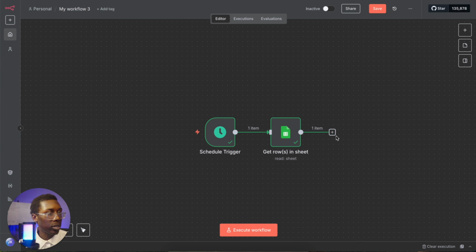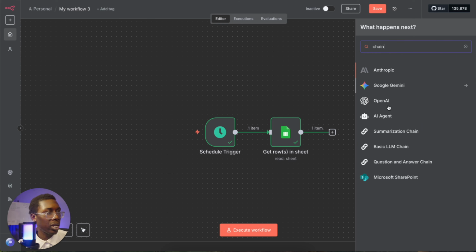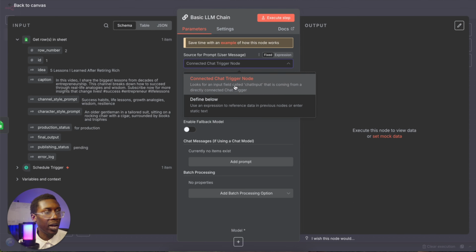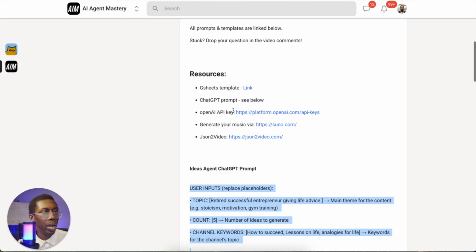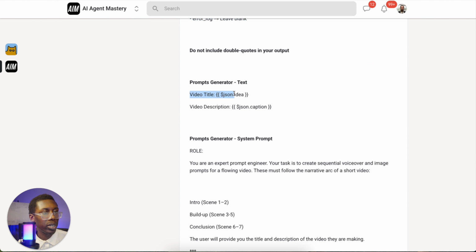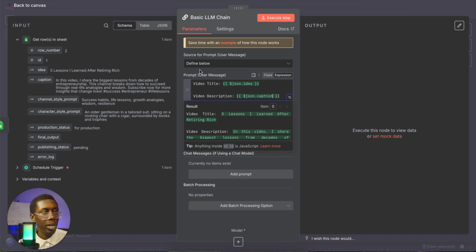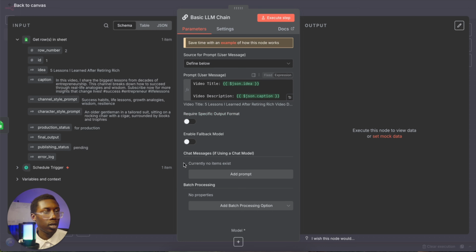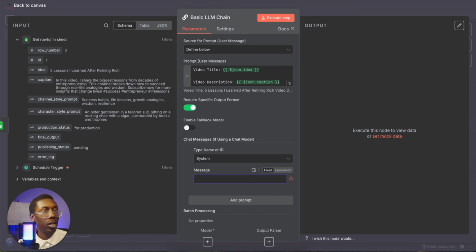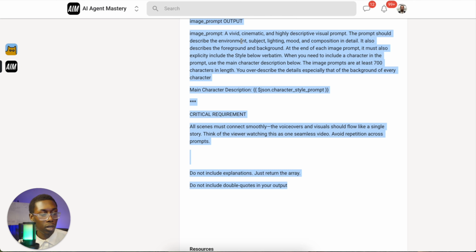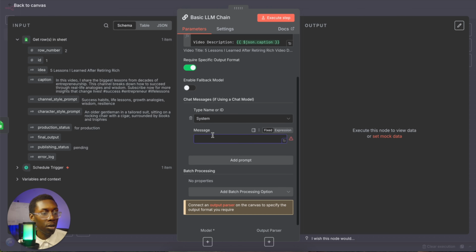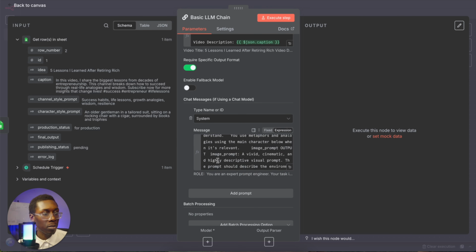So now what we need is a basic chain, a basic large language model chain. And right here is where we'll define exactly what the prompt will be. So for the prompt, come over here, and then we have to grab the prompt generator. So we copy this JSON format right here, and then we input that into there. And then it does require a specific output format. And then for the chat messages, the prompt right here will be this prompt generator system prompt. So we'll copy and paste all of that, come right back here, and then we'll paste that into the system.